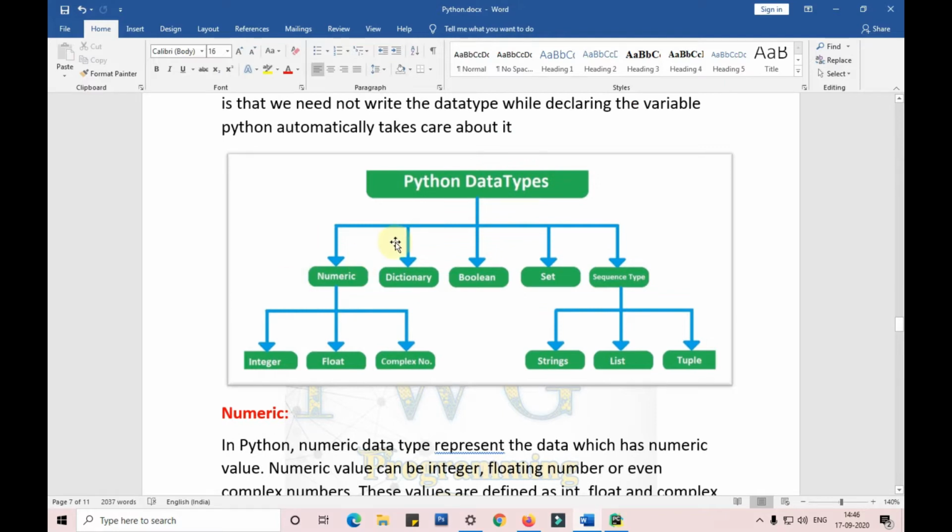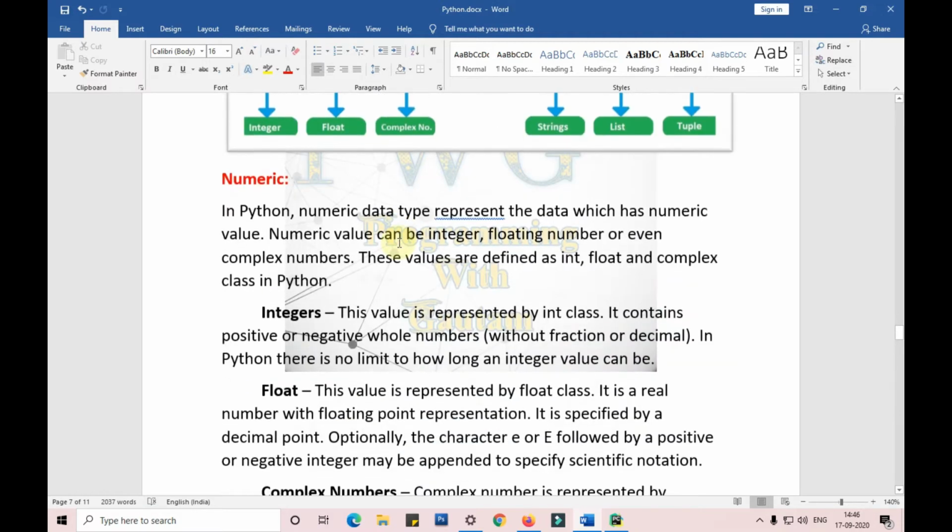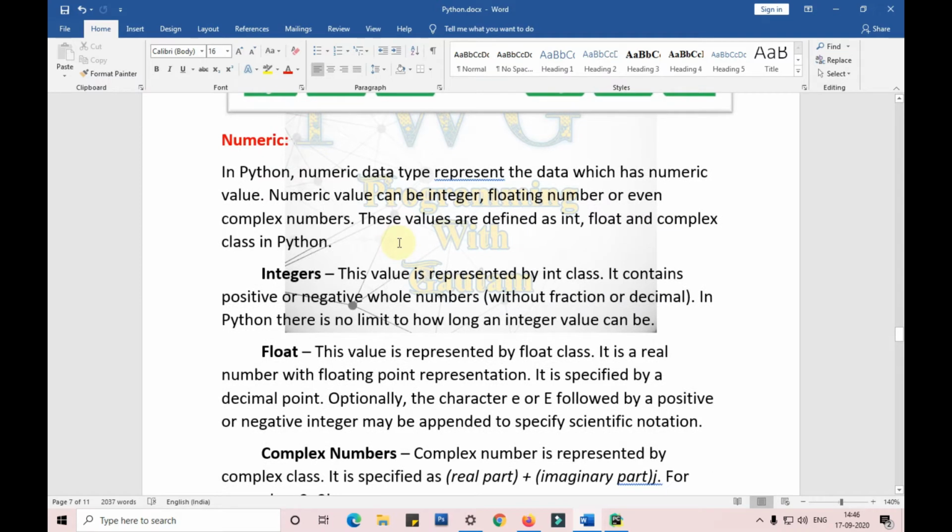So we have 5 different types of data types in Python. That is numeric, dictionary, boolean, set, and sequence types. In numeric, we have 3 different types again. That is the integer, float, and complex numbers. All the data types in Python are represented in the form of classes. So if I'm talking about the integer, it is represented in the form of int class.